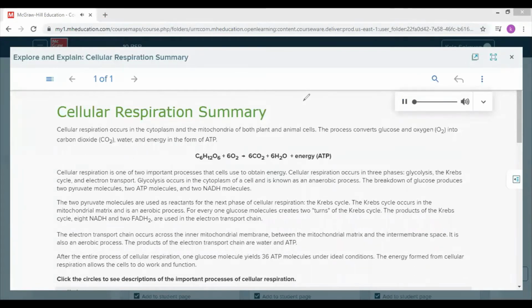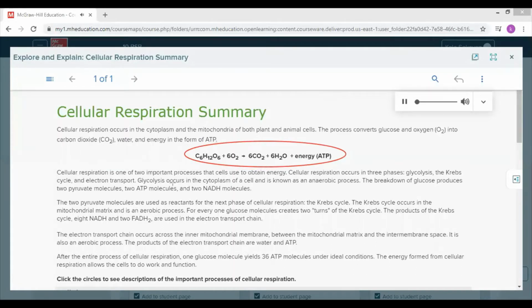Cellular respiration summary. Cellular respiration occurs in the cytoplasm and the mitochondria of both plant and animal cells. The process converts glucose and oxygen, O2, into carbon dioxide, CO2, water, and energy in the form of ATP. C6H12O6 plus 6O2 yields 6CO2 plus 6H2O plus energy, ATP.